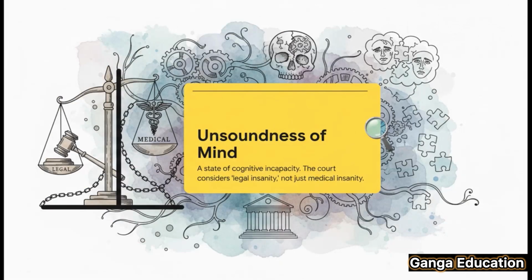All right, the first ingredient is unsoundness of mind. So what does this actually mean? It means the accused's ability to think, understand, and reason was so weak, so impaired, that they just couldn't process their actions like a normal person would.